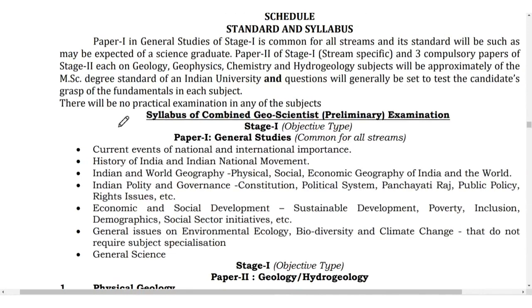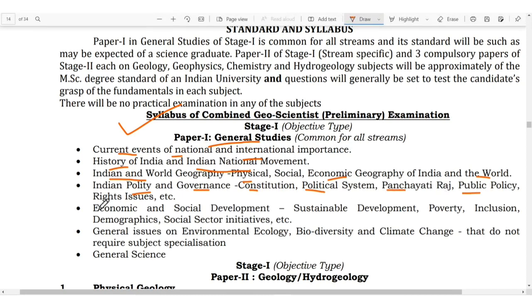So if you look at the syllabus for the combined geoscientist preliminary stage, paper 1 general studies comprises current events of national and international importance, history of India, Indian national movements, Indian and world geography, which consists of physical, social, economic geography of India as well as the world, Indian polity, governance, constitution, political system, Panchayati Raj, which is very important, public policy, rights issues, economic and social development, sustainable development, poverty.